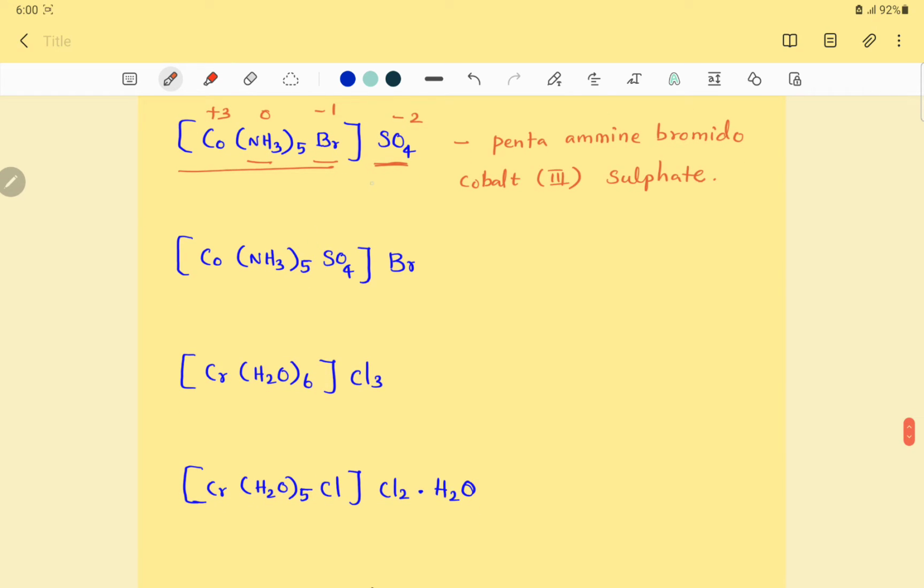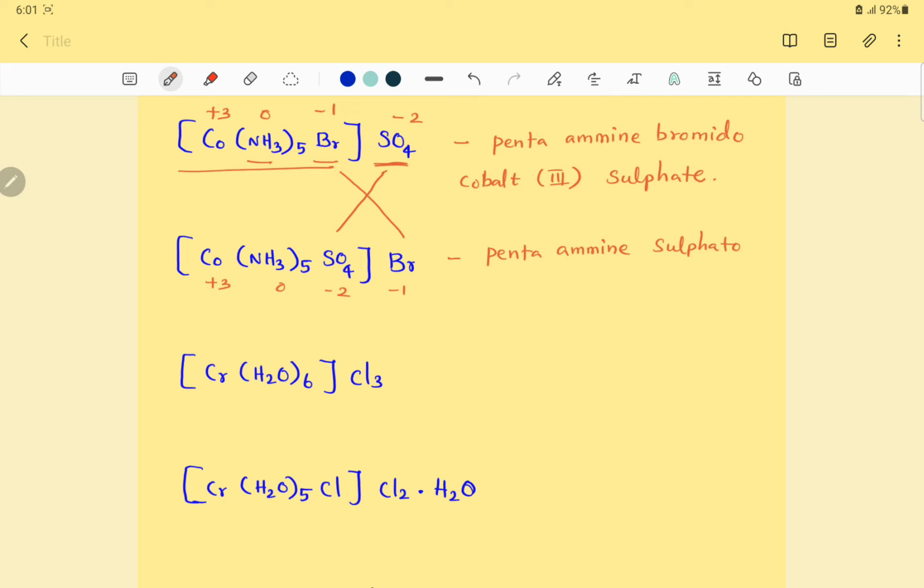So look at the next compound. What I have done is take the sulfate as a ligand, and Br as a simple anion. Now -2, 0, -1, total negative charge -3, so cobalt +3, almost the same. Pentaamine, and another ligand is there, SO4, which is called sulfato.